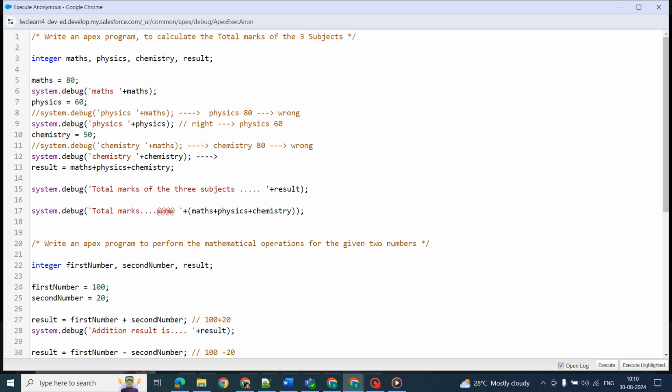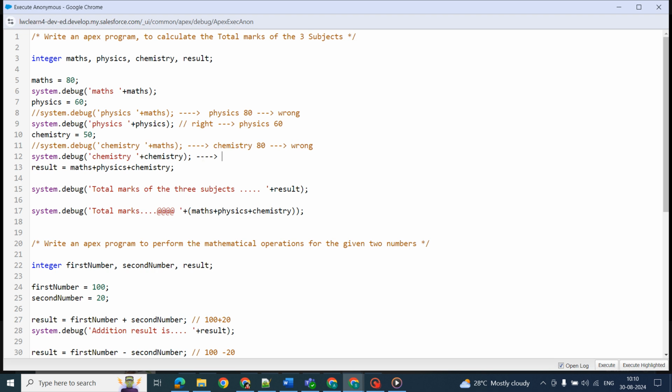That is where we use system.debug, and in the quotes, whatever we give is a message, and after the plus, whatever we give is a variable. Whatever value we have assigned to that variable will be printed on the debug log file.